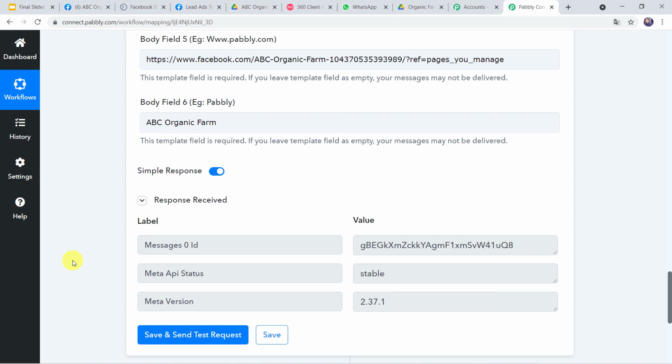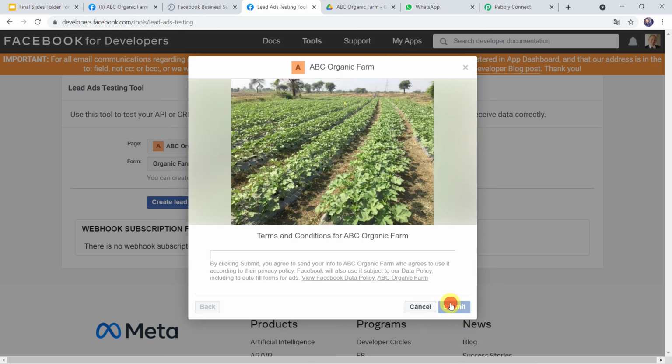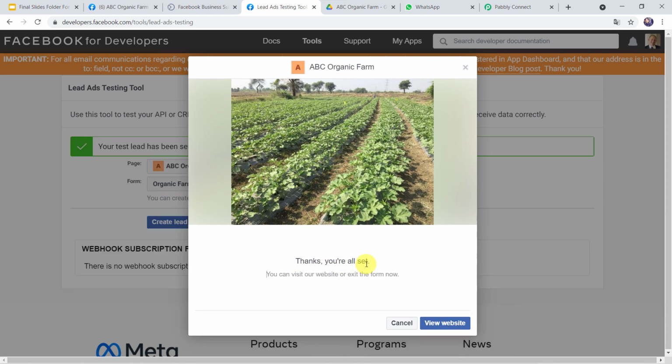For that, again we have to go to the Facebook lead ad forms and create one more test lead in the name of some other customer. So here I have filled the form. I have given the email address as nitin123@gmail.com. I have given the full name of the customer as Nitin Sharma and I have given the phone number over here. Let's click on next and submit. Thanks, you are all set. Okay, let us check the WhatsApp number of this customer.